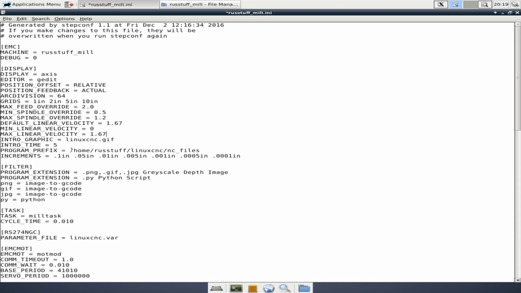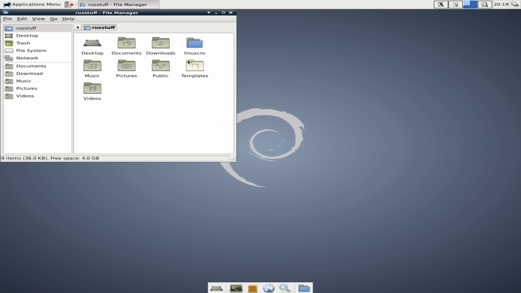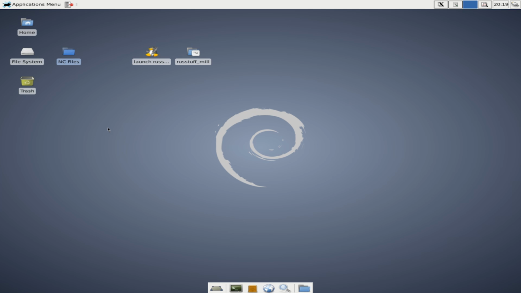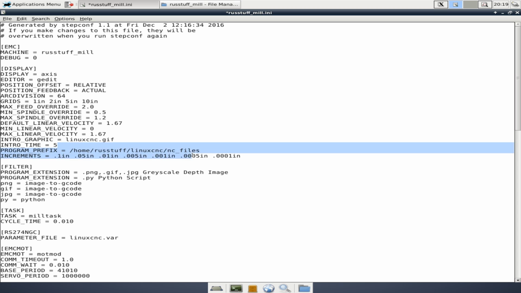Program prefix. This is really handy, and you'll notice it points to an nc_files directory. If we come back over here and we go to home, LinuxCNC, and then when we get to our config directory, you'll see this is where the NC files directory is. So I would actually link mine to this directory because I like to have it on the desktop. I don't remember what the file path is for the desktop, so I'm not going to change that right now.